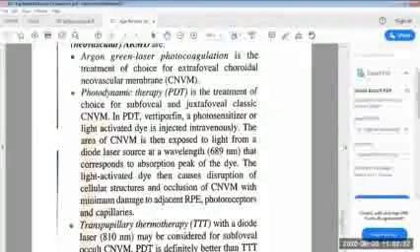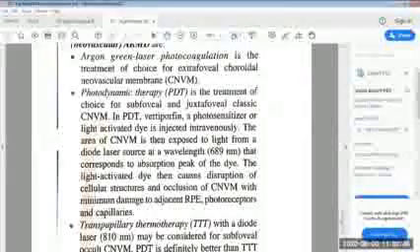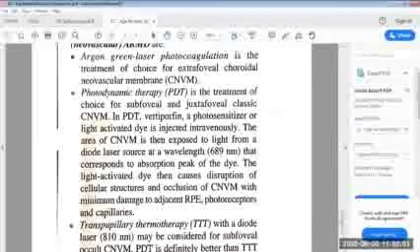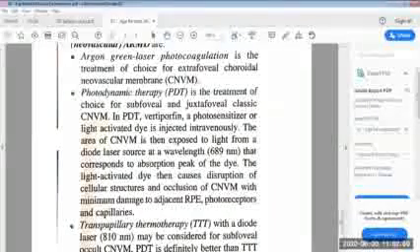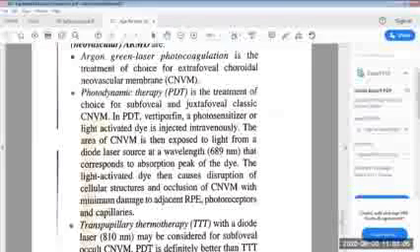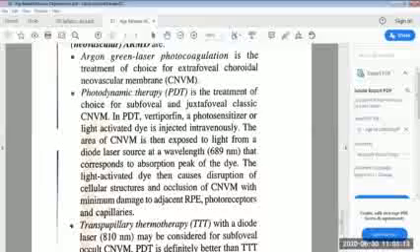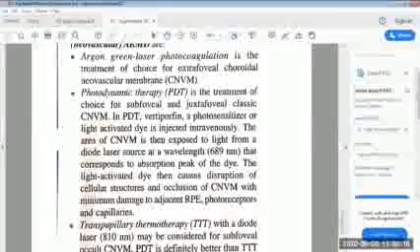In photodynamic therapy, verteporfin, a sensitizer or light-activated dye, is injected intravenously. The area of choroidal neovascular membrane is then exposed to light from a diode laser source at a wavelength of 689 nanometer that corresponds to the absorption peak of the dye. The light-activated dye then causes destruction of cellular structures and occlusion of CNVM with minimal damage to adjacent retinal pigment epithelium,